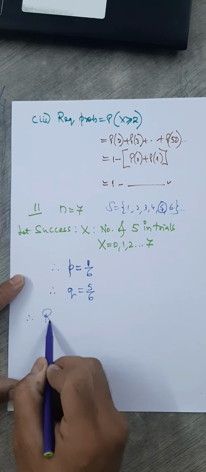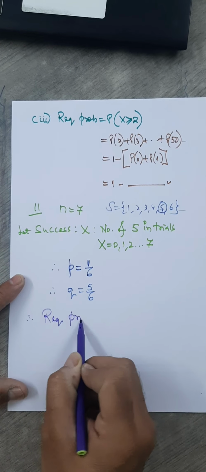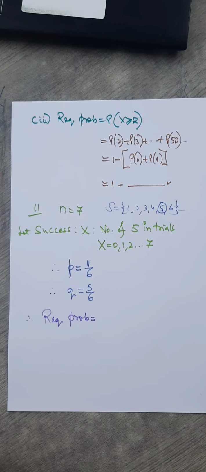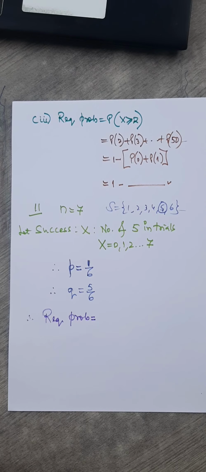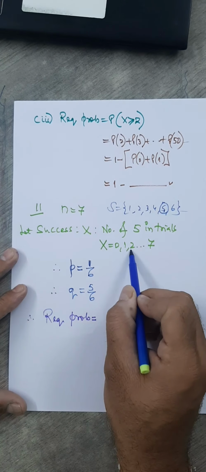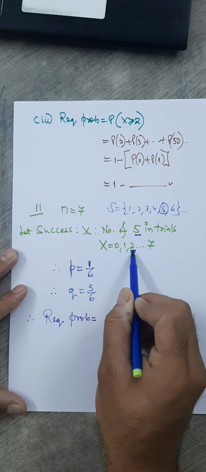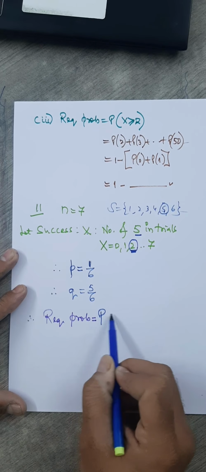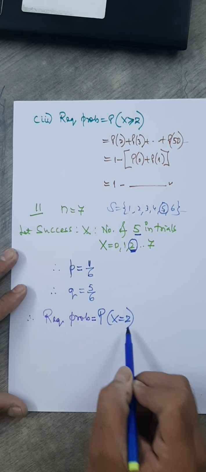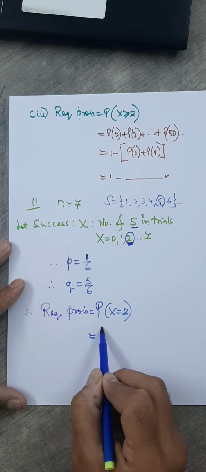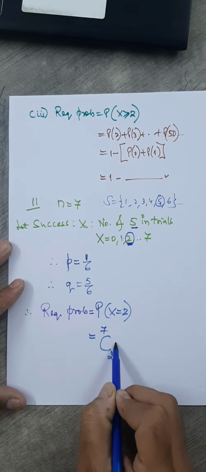So the required probability equals, please read the question. What's the required probability of getting 5 twice? So the number of 5s, x, should be 2 times. So P when x is 2. So just write the formula. What is the formula? 7C2 into p.